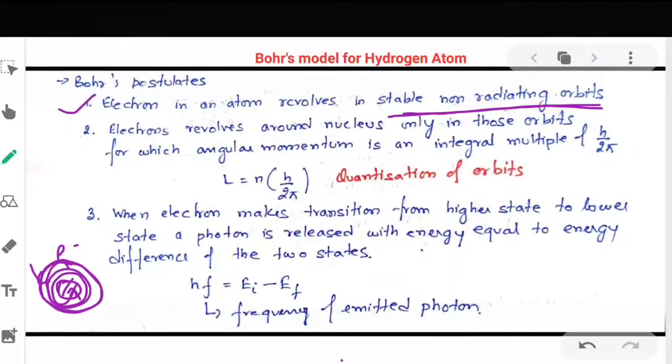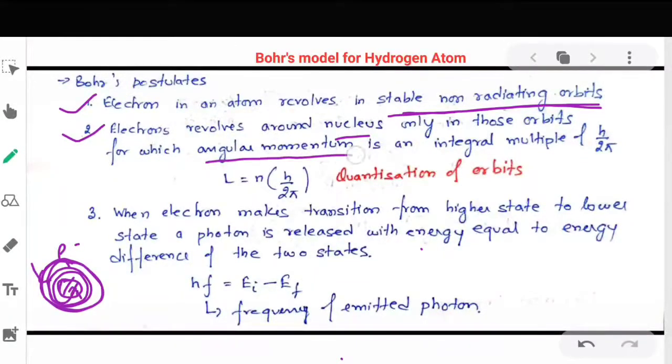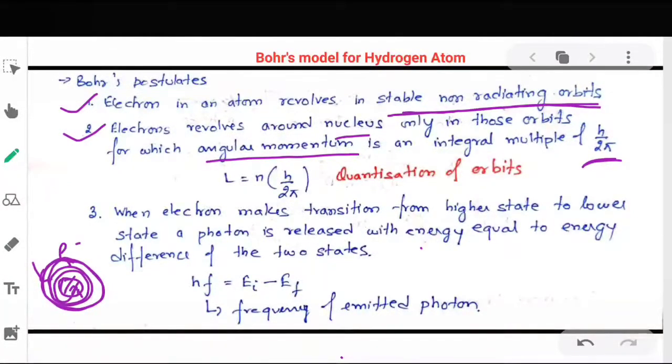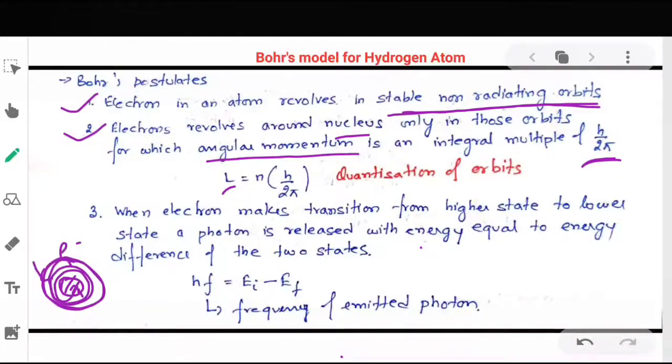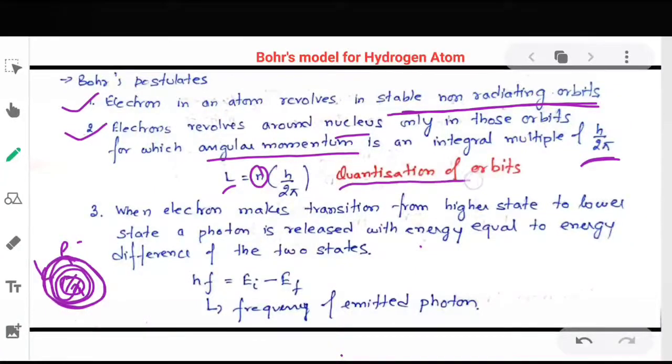Now the second postulate is: the electron revolves around the nucleus only in those orbits for which angular momentum is an integral multiple of h by twice pi, where h is the Planck's constant. So angular momentum L is n times h by twice pi, where n is an integer. This is called quantization of orbits.